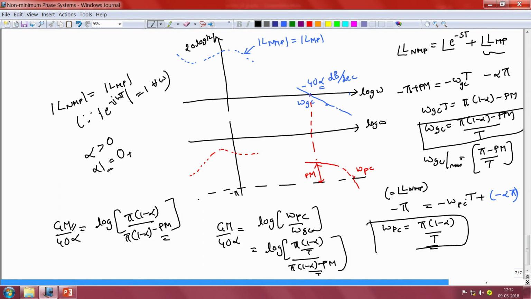So this equation once again is a transcendental equation and it has to be solved numerically, but if we do solve it numerically, we would get a set of curves very similar to the one that I showed some time back in the context of non-minimum phase zeros, and what that once again indicates is that the maximum possible gain crossover frequency is generally going to be a small fraction of 1 by T, where capital T represents the time delay of our non-minimum phase loop gain.